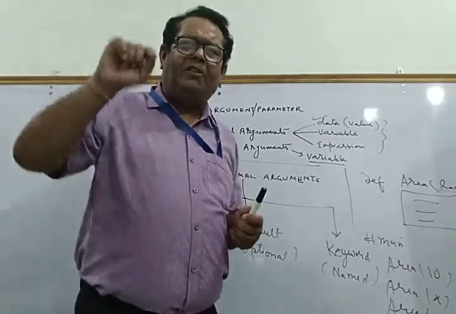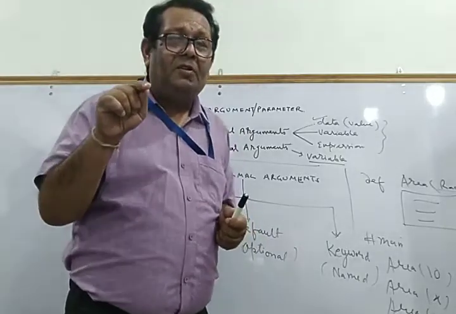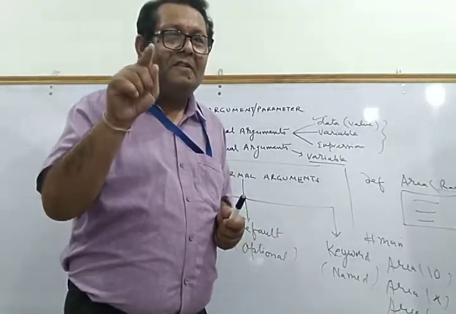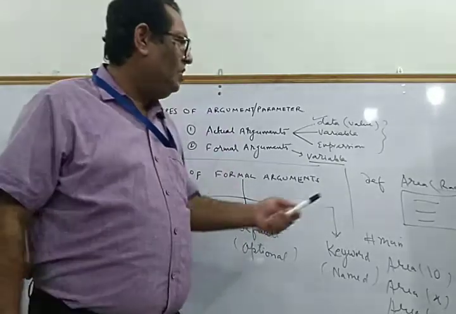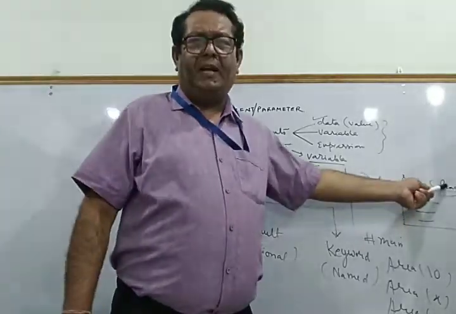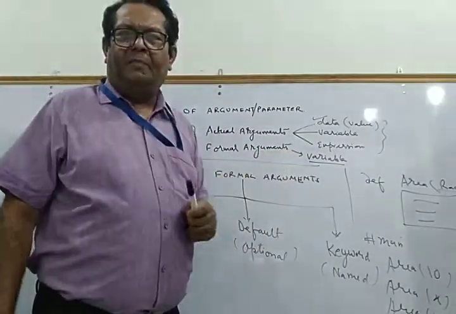But when you define a function, the arguments that you take, those arguments are what? The formal arguments. Yes. So those formal arguments that you define and declare here should be variables. They should not be data, and they should not be an expression. So this is the thing that you should keep in mind.